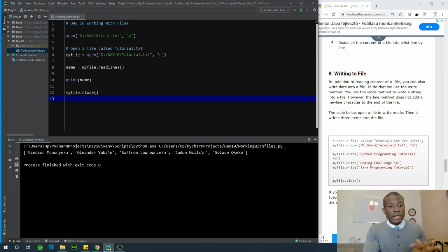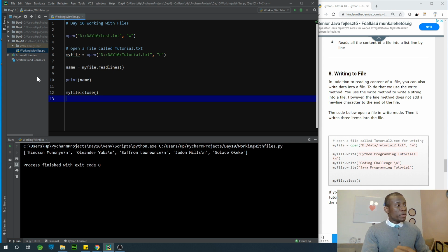All right, so let's now talk about writing into a file. To write into a file, you need to use the write command. That is very intuitive. When you want to read from a file, get the content of the file, you use the read command. When you want to write into a file, use the write command and simply specify what you want to write into the file. I'd like to recommend we open this file in append mode and then write something into it.